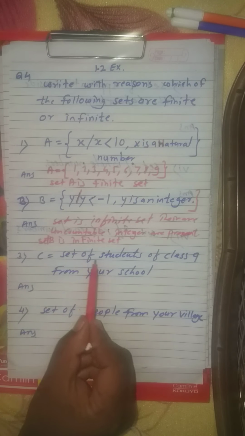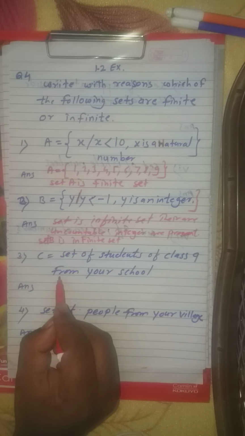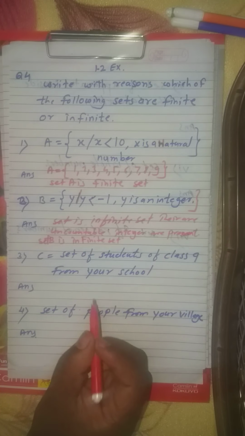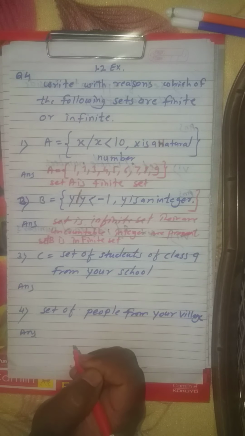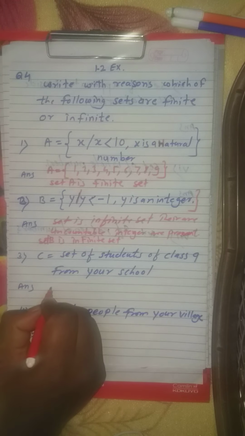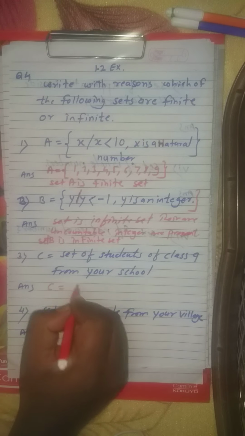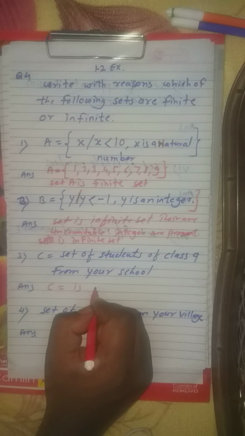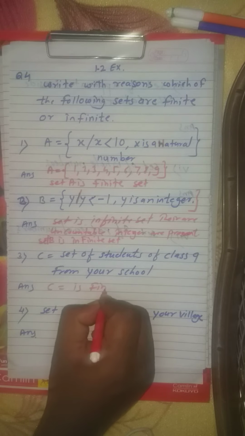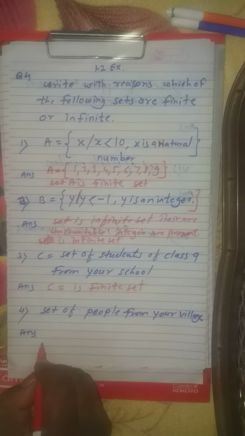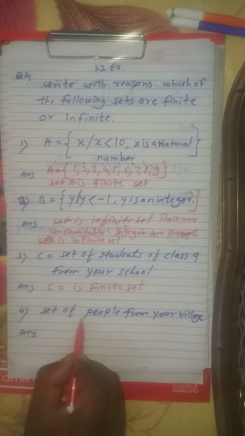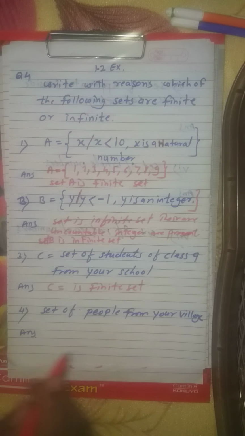Now what is set C? C is the set of students of class 9th from your school. So dear students, we are in 9th standard and we can easily count how many students are studying in standard 9. That's why set C has countable elements, so it is called a finite set. Very easy.